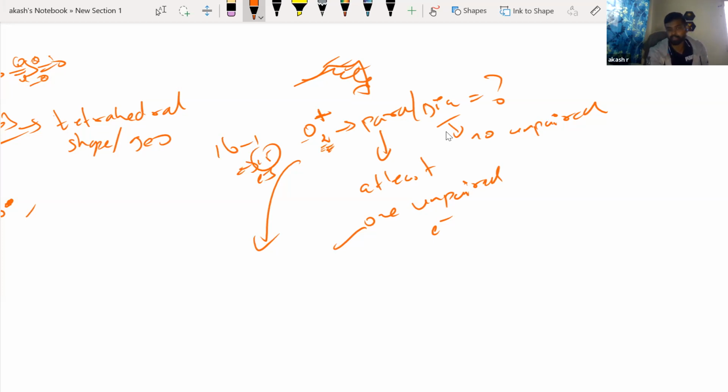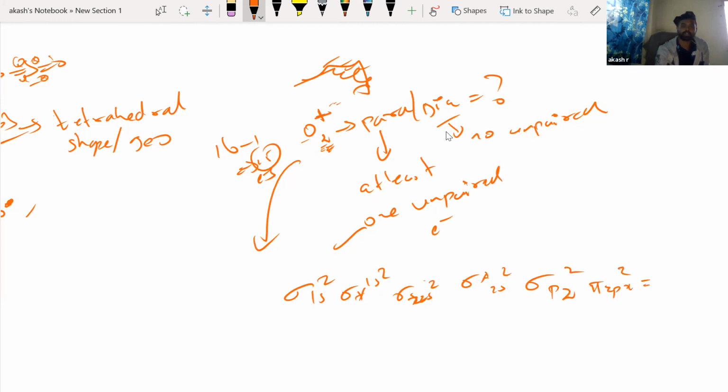Oxygen atomic number is 8, 2,6, right? So 8 into 2 is 16, 16 minus 1 because I have a positive charge. So it is 15 electrons. Okay, so let us do this. 15 electrons you have to fill. So it will be sigma 1s2, sigma star 1s2, sigma 2s2, sigma star 2s2. Then it should be sigma 2pz2, pi 2px2, pi 2py2. You should actually put 1, 1, then 2, 2.